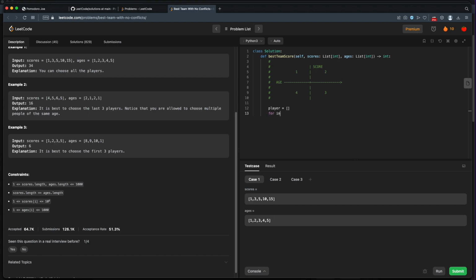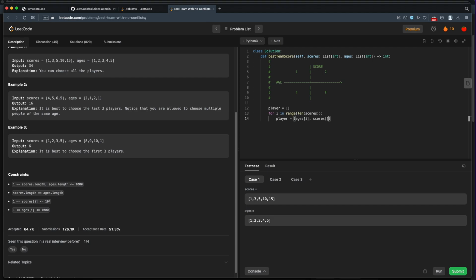And so for the index, or we can just call it I, in range, the length of our, let's say, scores. It doesn't really matter. Our player will be, we'll make this a tuple, and we'll say their age is first. So we'll say ages at I, and their score is second.